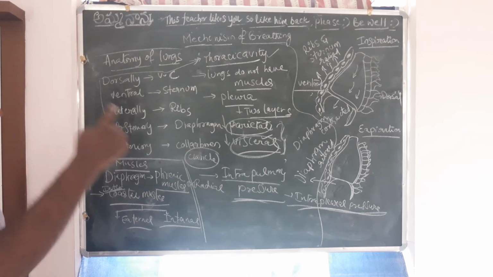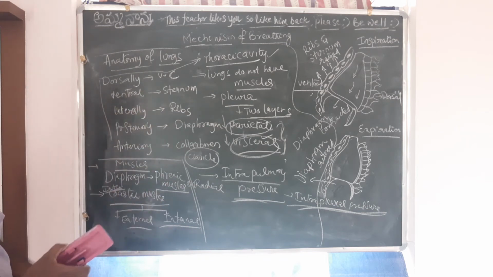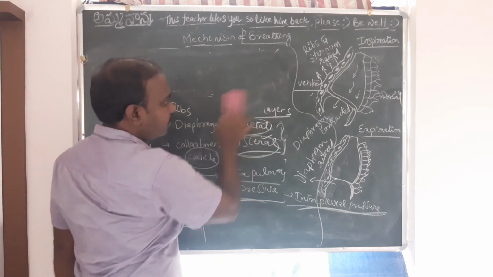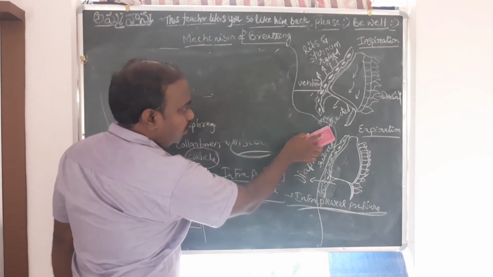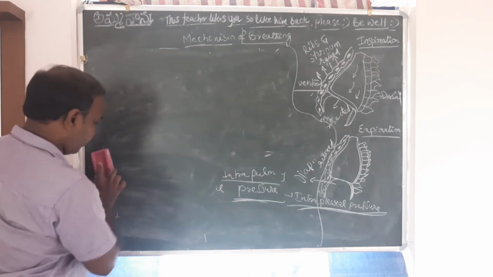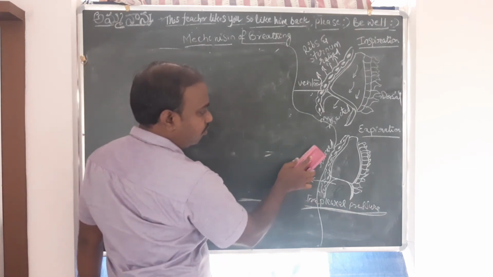Now we actually go into the process of inspiration and expiration. What muscles will play a role in inspiration and expiration? Please do remember these two sets of muscles.